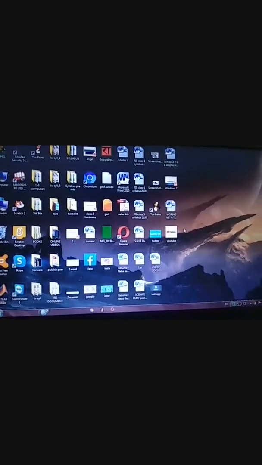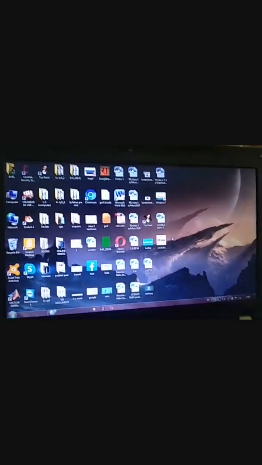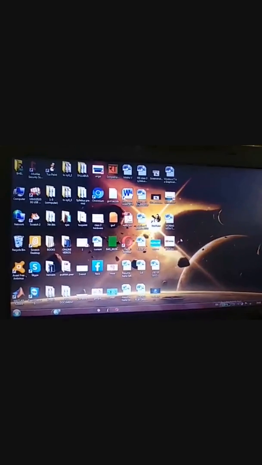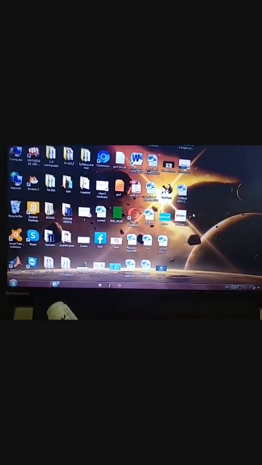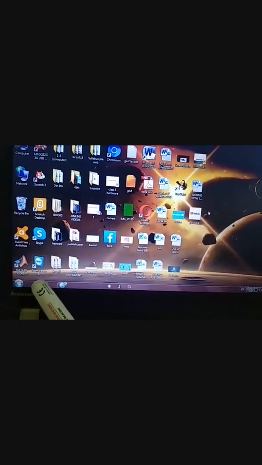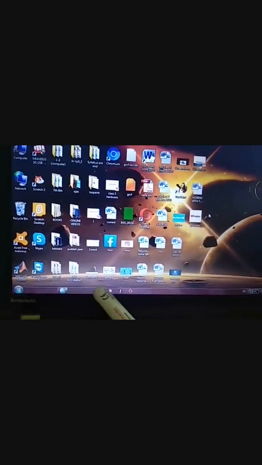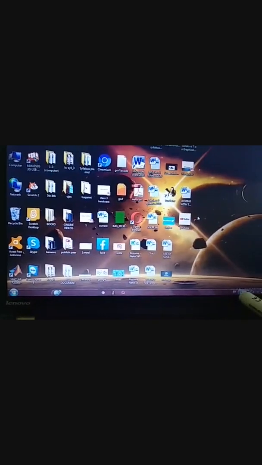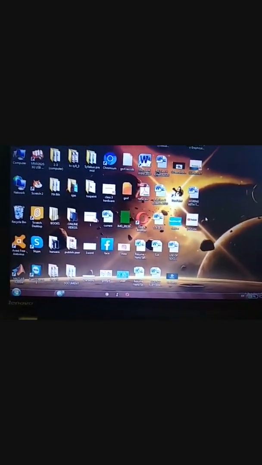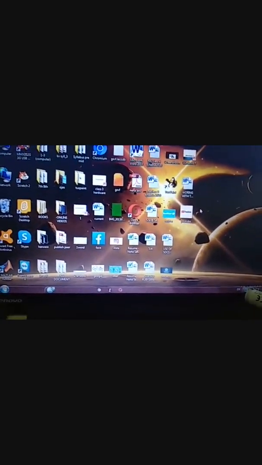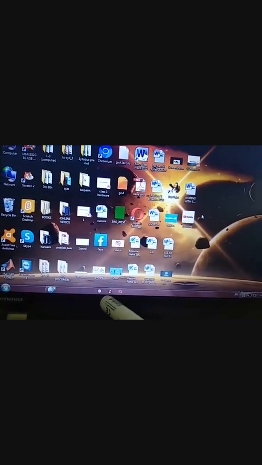Okay students, now I think this desktop screen is clear to you. Now I will show you the next point, taskbar. Beta see, this is the horizontal bar on the downside. This bar is called the taskbar.